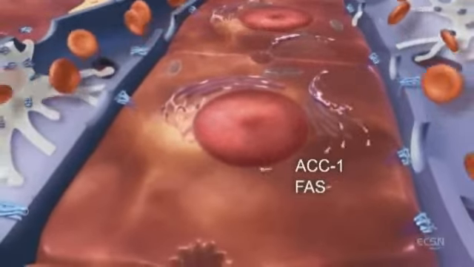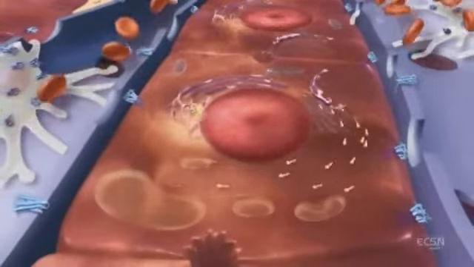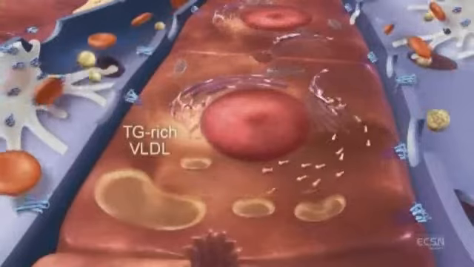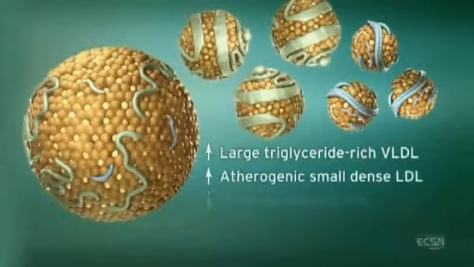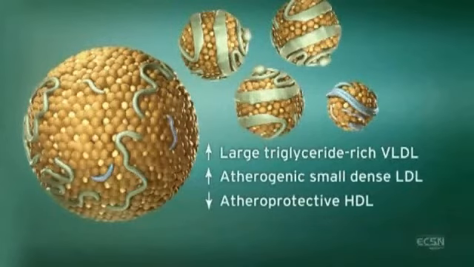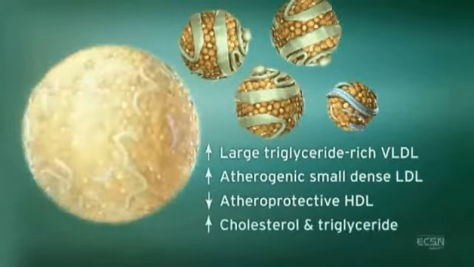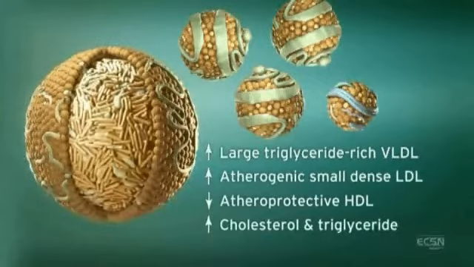Increased fatty acid synthesis can lead to production of large triglyceride-rich VLDL. Large triglyceride-rich VLDL sets the stage for the atherogenic lipid profile of small, dense LDL, decreased levels of atheroprotective HDL, and overall increases in cholesterol and triglyceride levels.